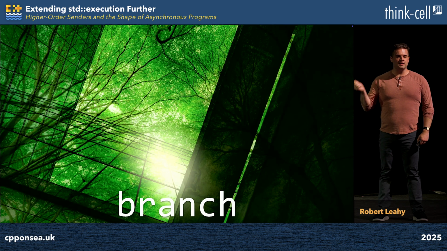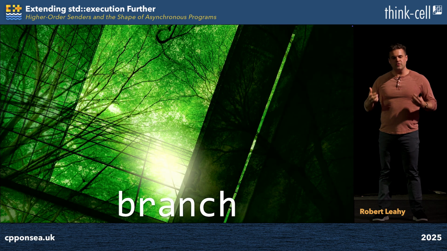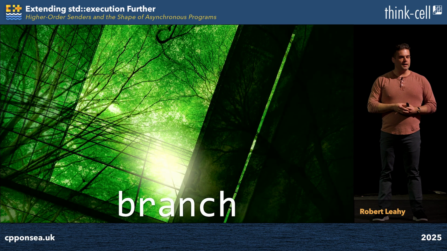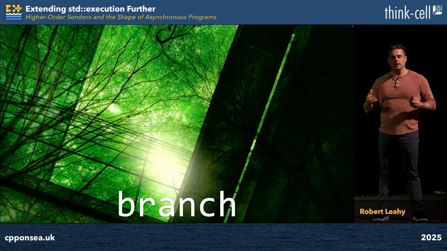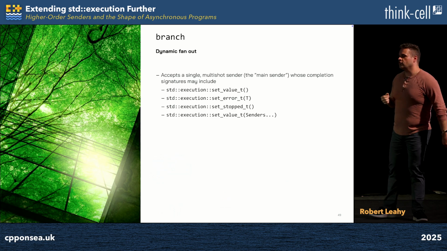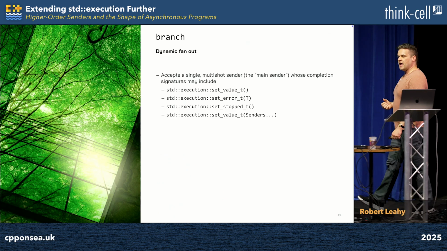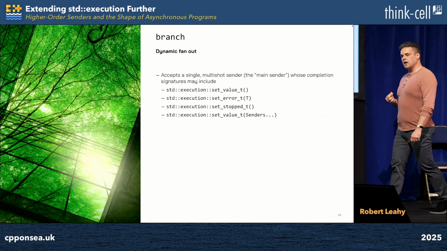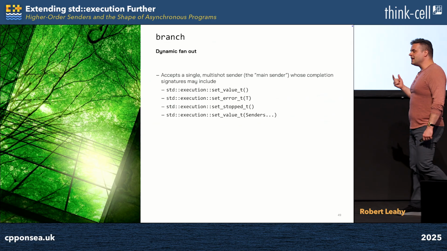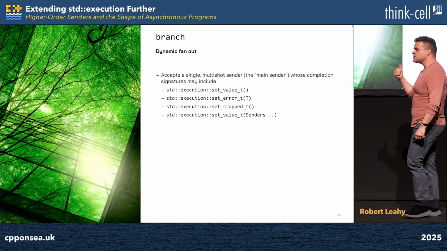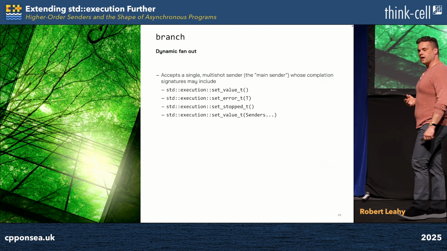Which brings us to the second and more technically interesting question. How do we take this graph and surface it in a C++ API? How does this operation actually behave? And that's what I'm going to start walking through here. Like repeat, branch is a unary sender factory, meaning it accepts a single child sender. But unlike repeat, it admits senders which complete with more than just set value with no arguments, set error, and set stopped.